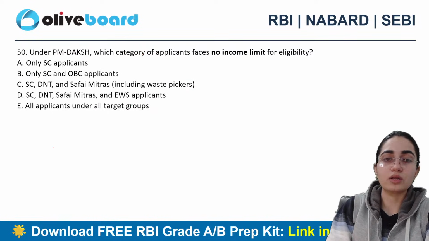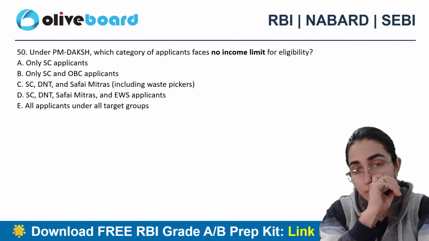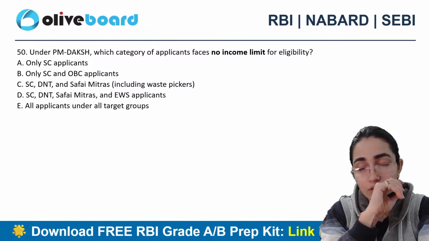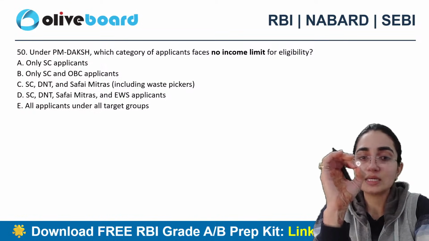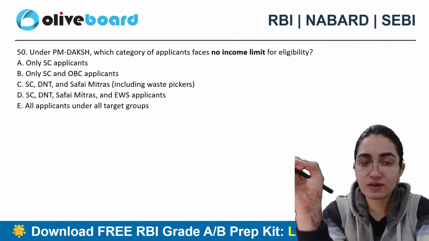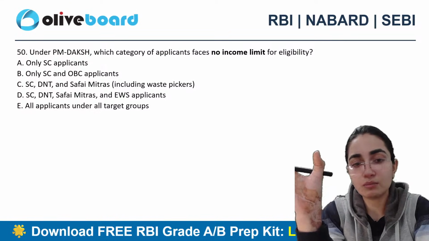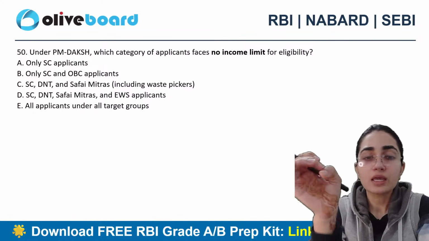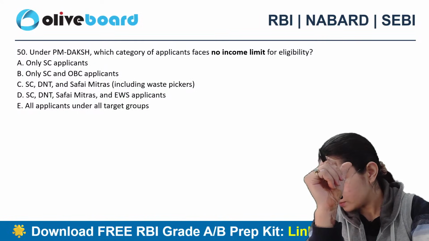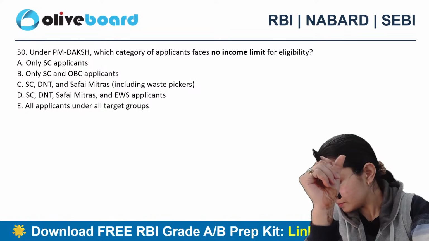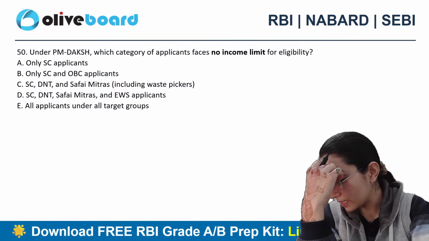Good. Last question. Under PM Daksh, which categories of applicants face no income limit here? For eligibility part, is it SC applicants only, SC and OBCs, SC, DNT, Safai Karamcharis, SC, DNT, Safai Mitras and EWS applicants? Or all applicants under all target groups. 50th question. Exactly.